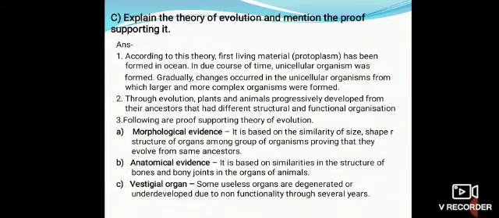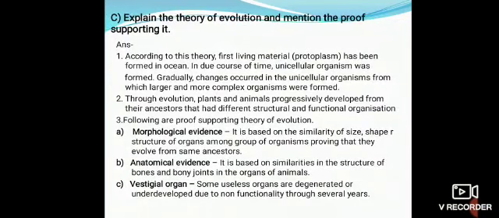Answer, first point. According to this theory, first living material, that is protoplasm, has been formed in the ocean. In due course of time, unicellular organisms were formed. Gradually, changes occurred in unicellular organisms from which larger and more complex organisms were formed. Second point, through evolution, plants and animals progressively developed from their ancestors that had different structural and functional organization.